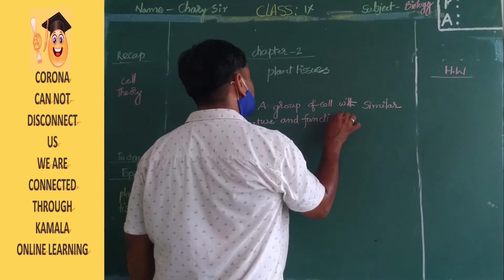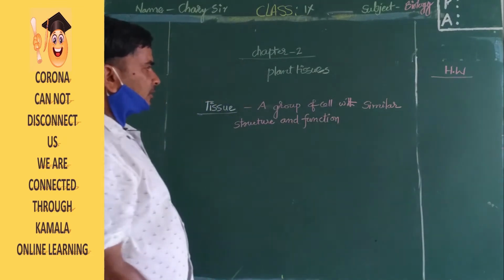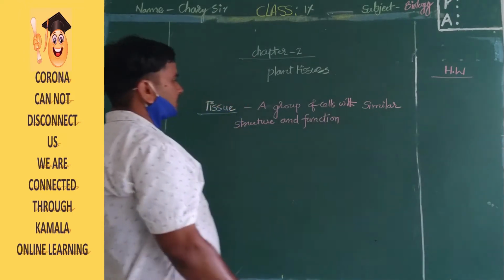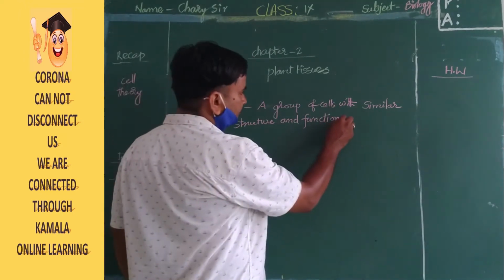A group of cells with similar structure and function is called tissue.